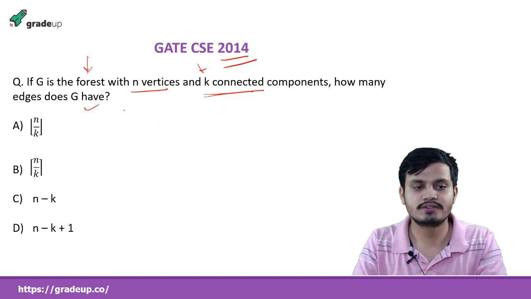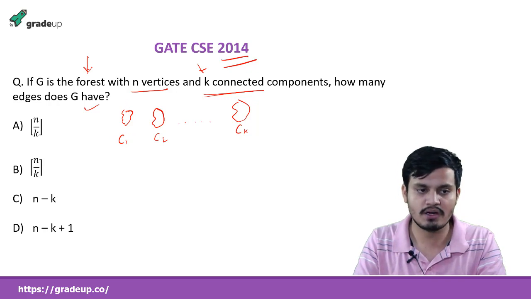So how to do it? Suppose this is one component, this is the second component, and so on. This is the kth component. So I am writing C1 component, C2 component, and this is Ck component. Suppose C1 represents the number of vertices in the first component, C2 the number of vertices in the second component.